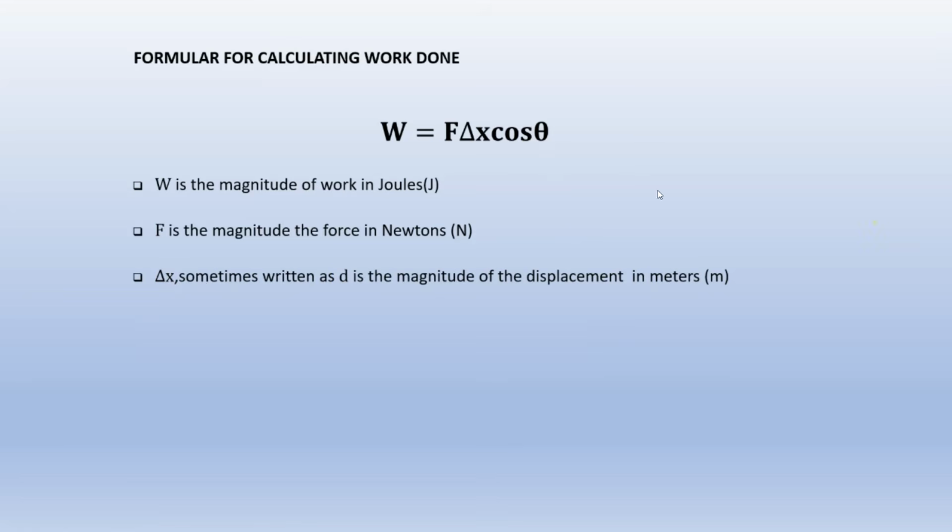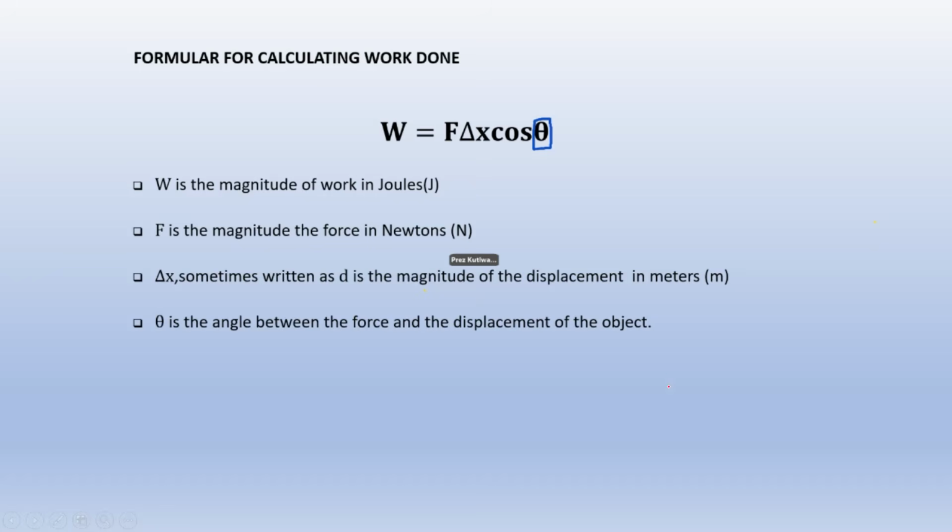I know it's cos theta, but the interesting one is theta right there. What is theta? Theta is the angle between the force vector and the displacement vector.